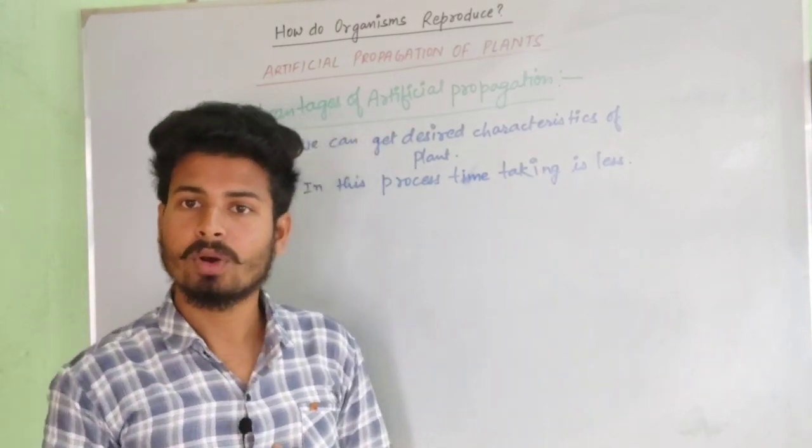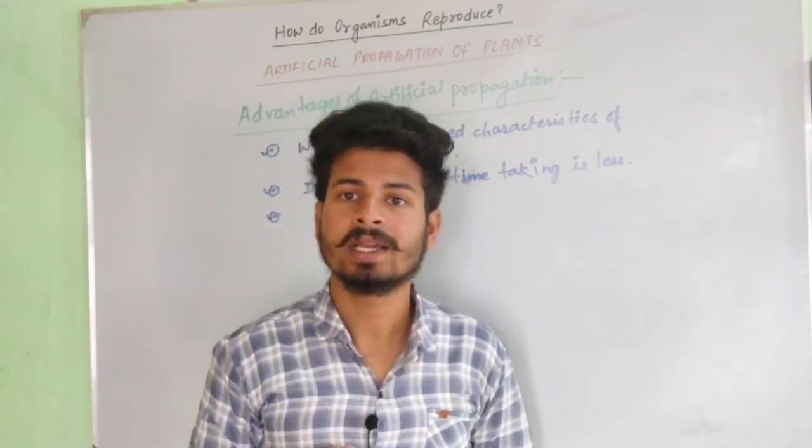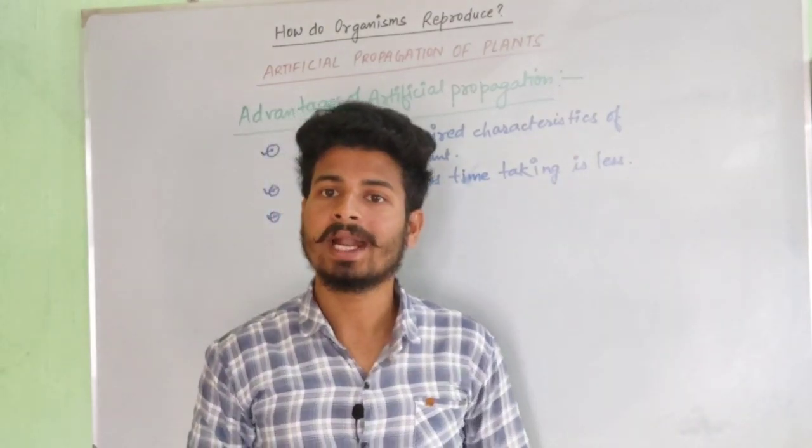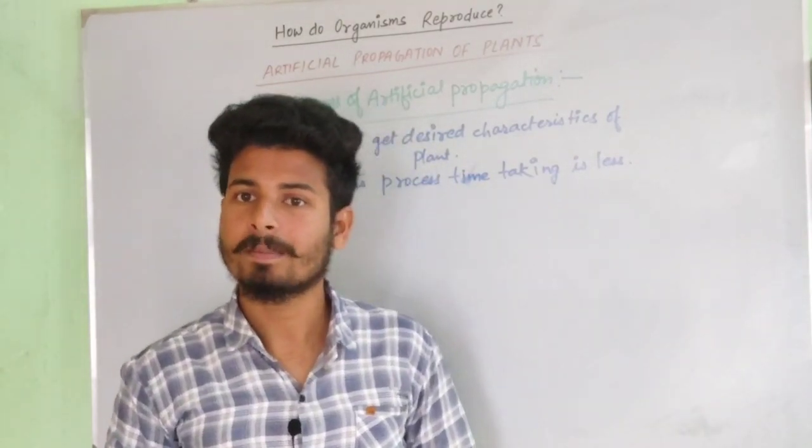As we have talked about the grafting method, in that method a single parental body can be attached with a variety of plant parts.